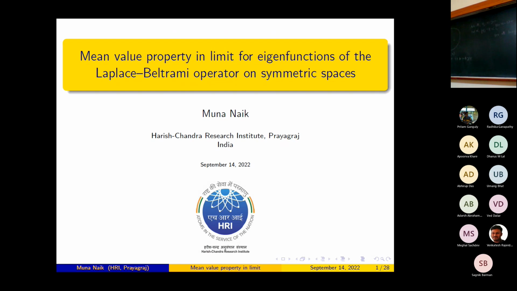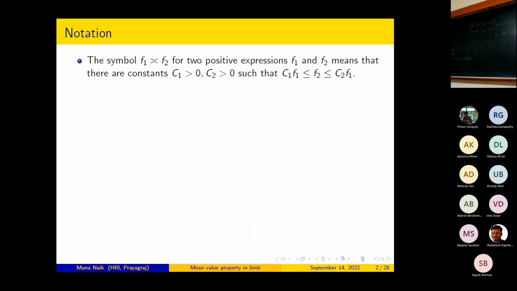Good afternoon. I would like to thank the mathematics department for giving me an invitation to present a talk here. My special thanks go to 4 persons, namely Professor S. Thangavelu, Professor E.K. Narayan, and Professor A.K. Nandakumaran and Apurva Khare for some special reasons. The title of my talk is Mean Value Property in Limit for Eigenfunctions of the Laplace Beltrami operator on symmetric spaces. I will begin with certain notations.